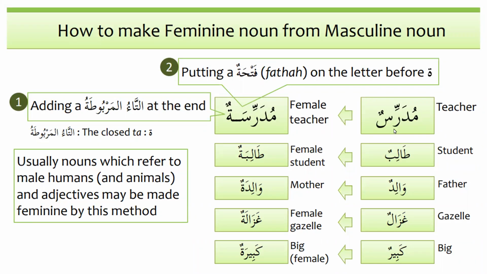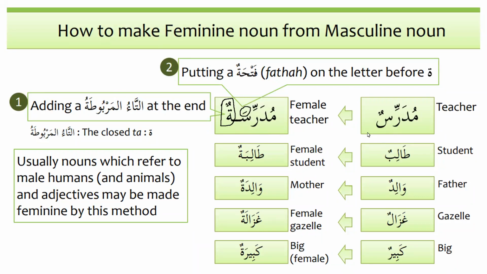We have learned that we simply put ta marbuta at the end, the rounded or connected ta, and before that we put a fatha, as we can see over here. So there are two things we need to do to change a masculine noun into feminine. What do we have to do? We have to add ta marbuta, and then before that we have to put fatha.